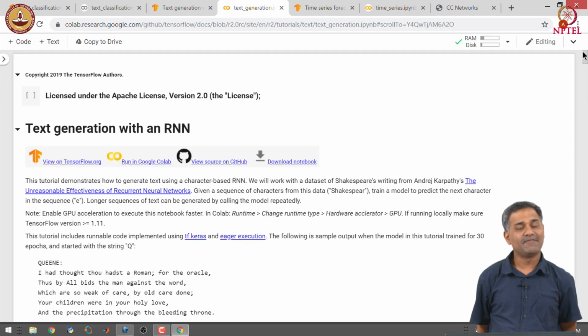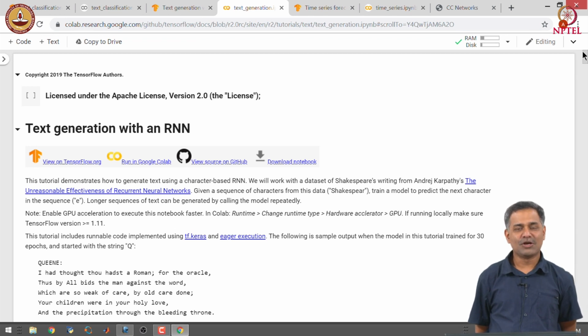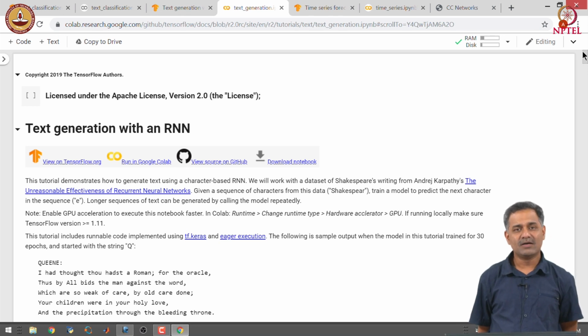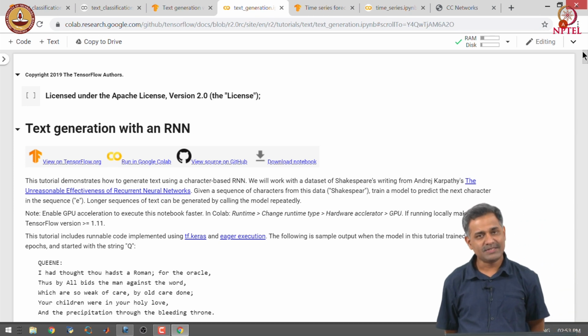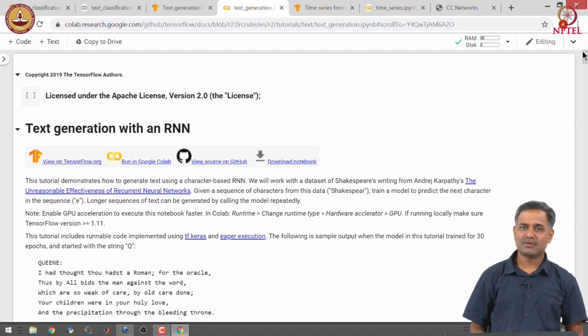So, wasn't that a fun exercise? I am sure you must have enjoyed seeing machines generate text just like Shakespeare. I would encourage you to try more such examples, or try the same example with different training data and see what the model outputs. LSTMs, or in general RNNs, are very powerful models and are being used extensively for sequence mining problems.